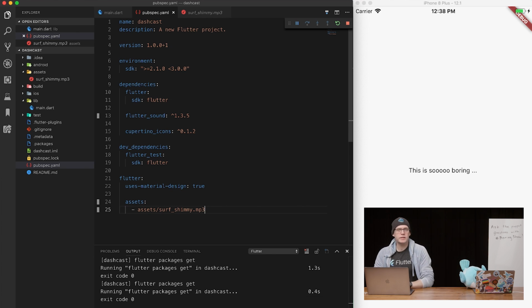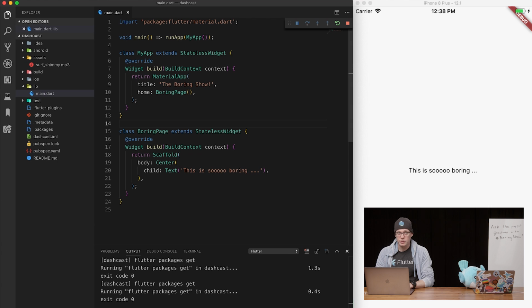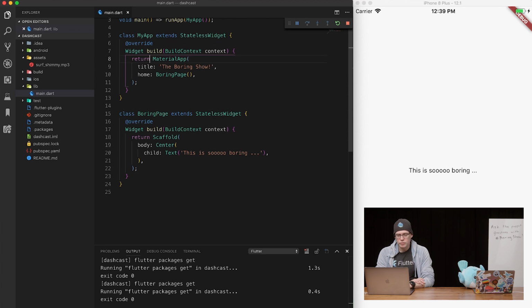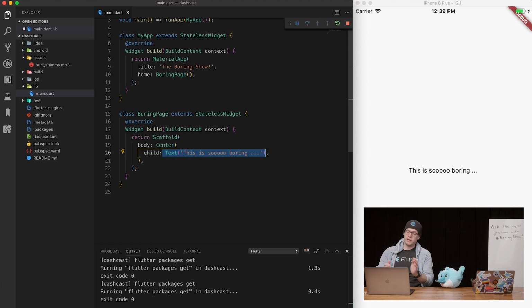Okay, good. So we have that added in. So let's quickly get this wired up. So I'm going to go back to my... This is very much Flutter 101 here, but we'll get there. I'm going to create a new... what do we have here? We have the usual material app, which is wrapping a scaffold, which has got center, and which has got some text, which is not very exciting.